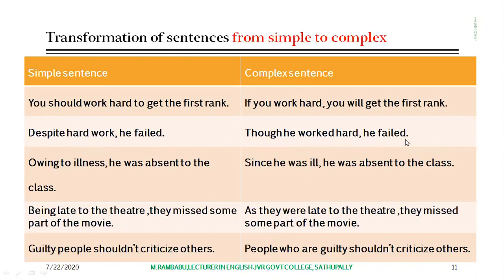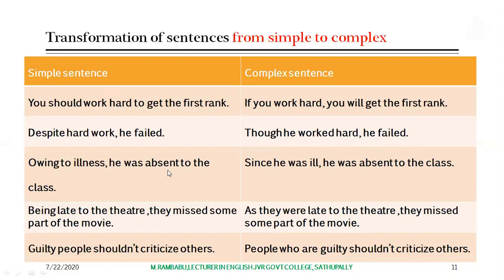"He failed" is the main clause here, and "though he worked hard" is a dependent clause. So it contains one main clause and one dependent clause. So it's called a complex sentence.